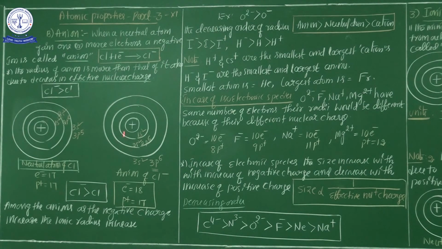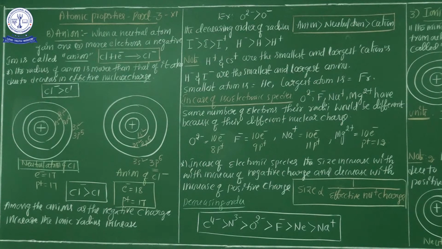Say anyone? Yes, Z minus is the maximum, because the ionic radius of Z minus is the maximum, as the proton charge is very low. From the anion point of view, the proton charge is very low. The second one is Y because it is a neutral atom, and the last one is X.